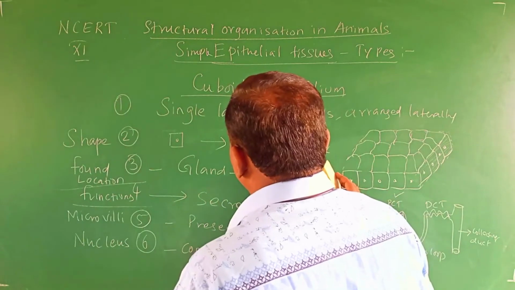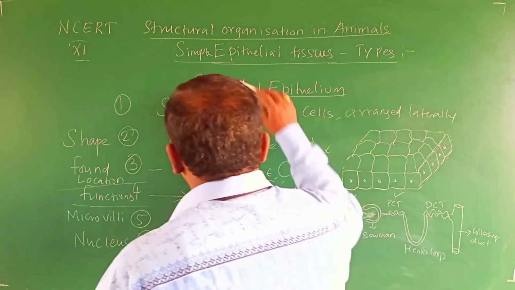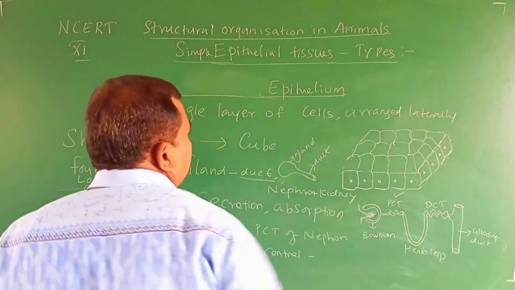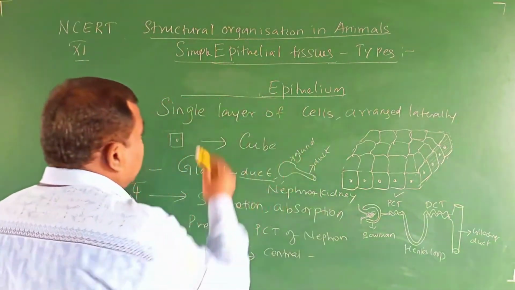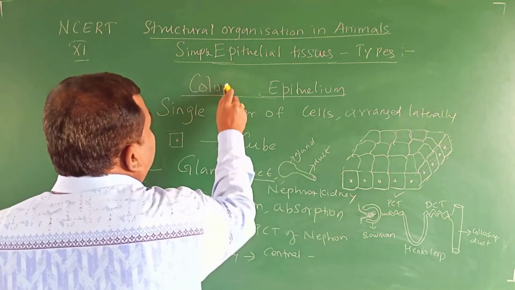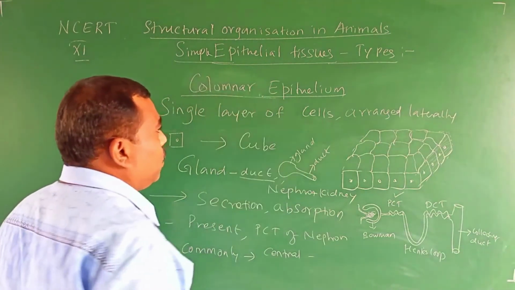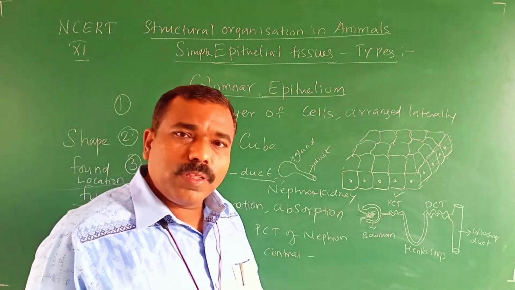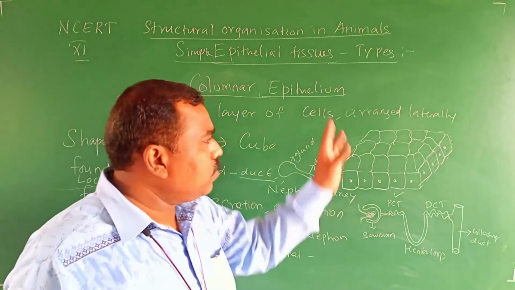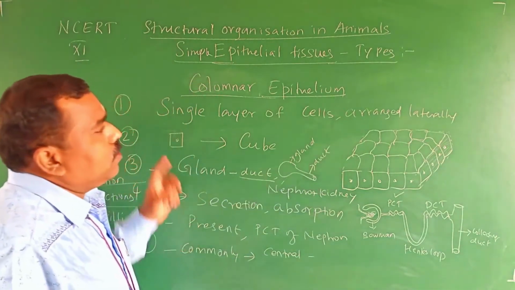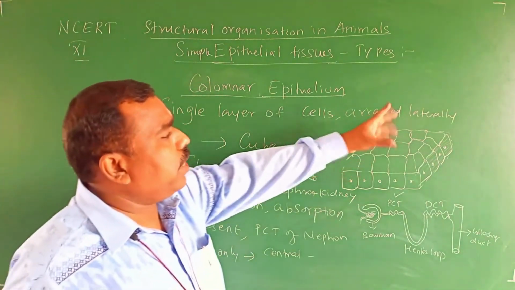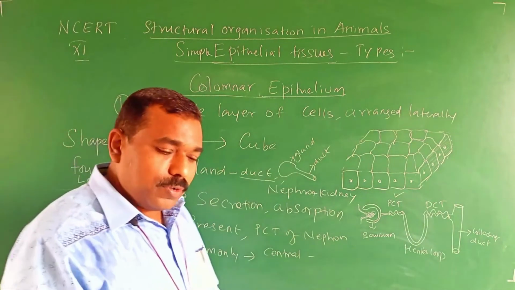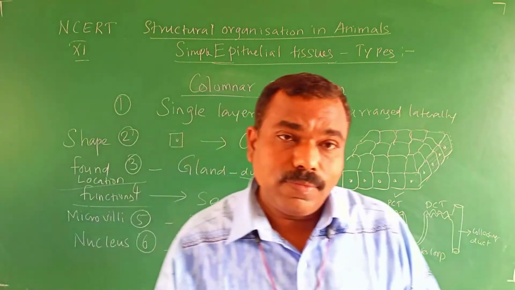Now, next one, columnar epithelium. In the columnar epithelium, the first point is a common point: single layer of cells arranged laterally. Second point. Before going to the second point, we will compare.